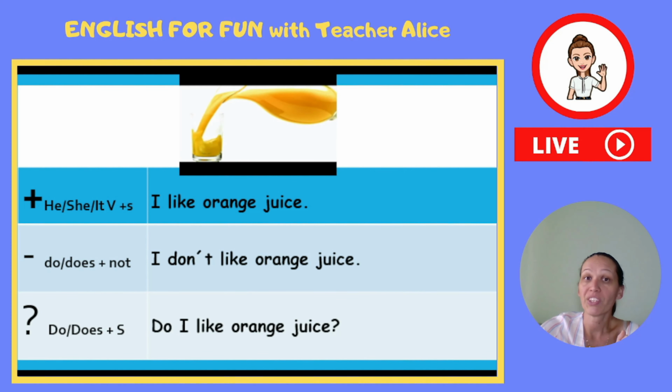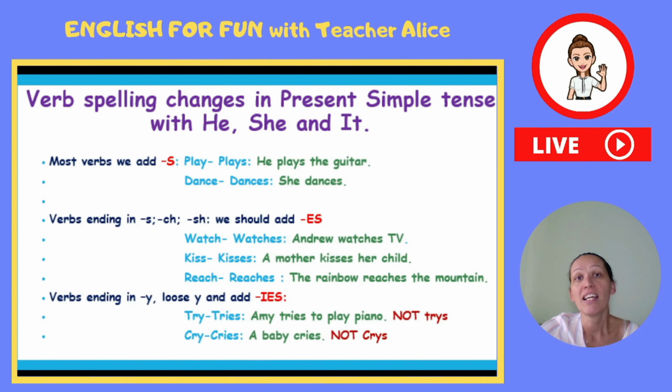I like oranges. Or you can say, if you don't like it, you should say, I don't like oranges. Do I like oranges? When you're not sure and you want to ask yourself, do I like oranges? It's a bit strange, but you can ask yourself, do I like oranges? Good, excellent.